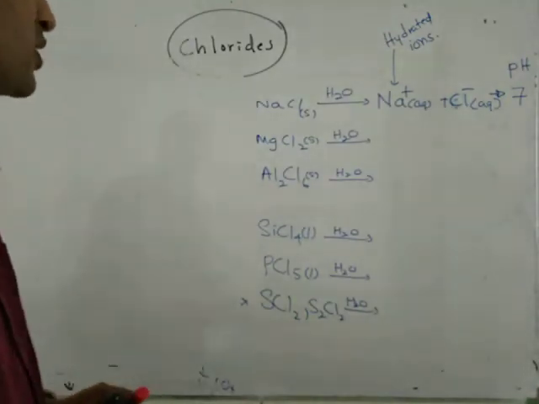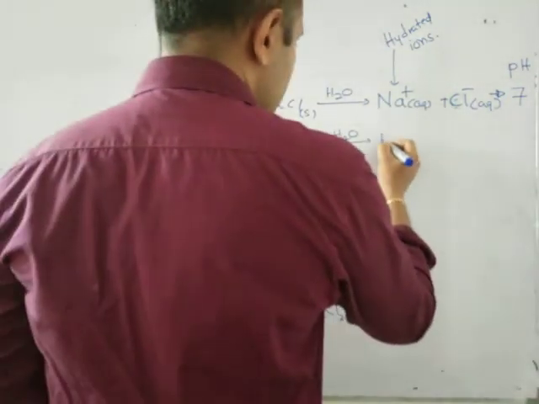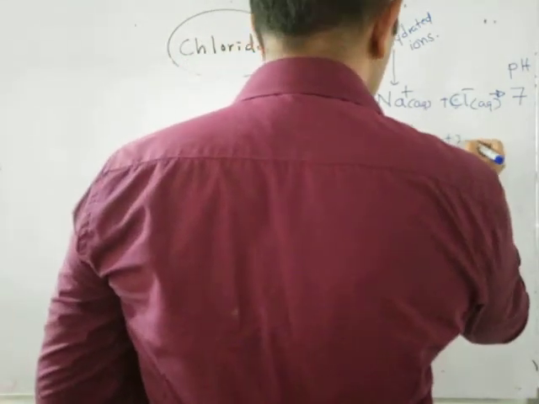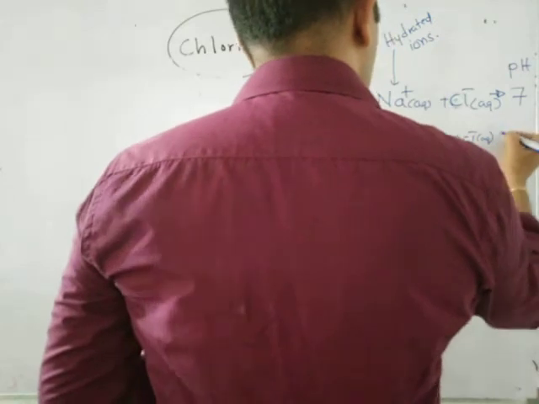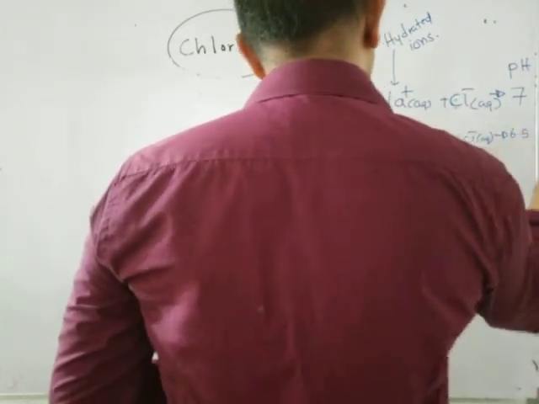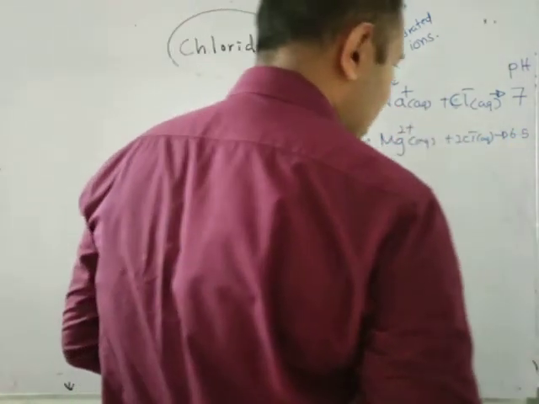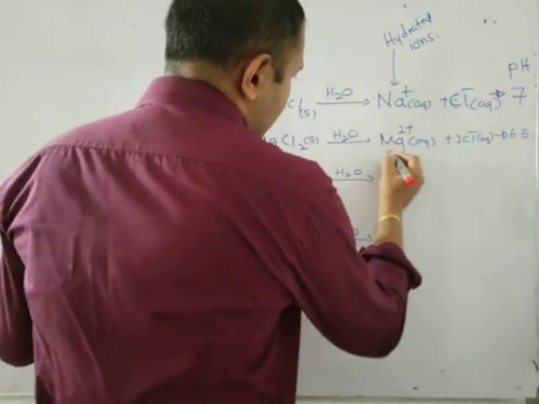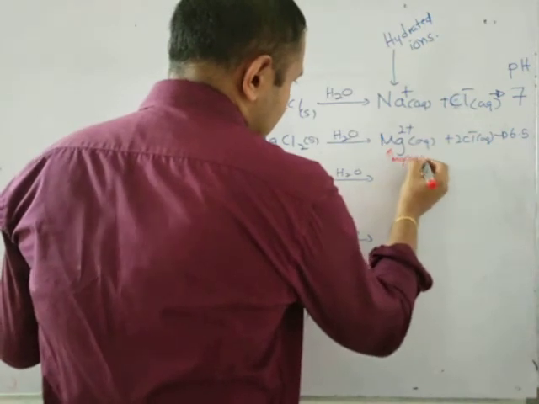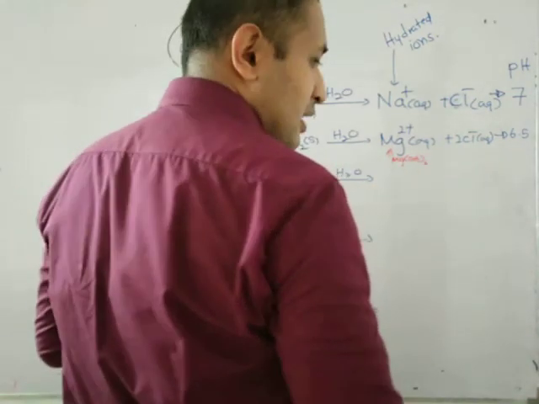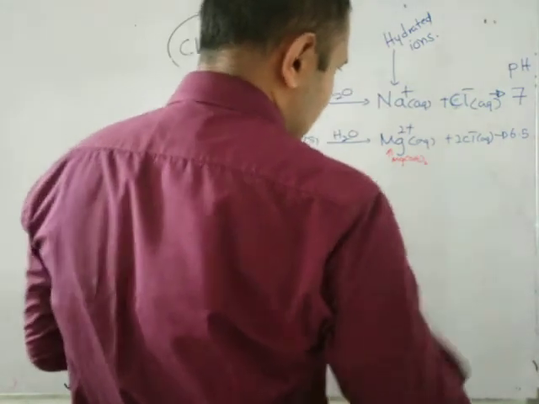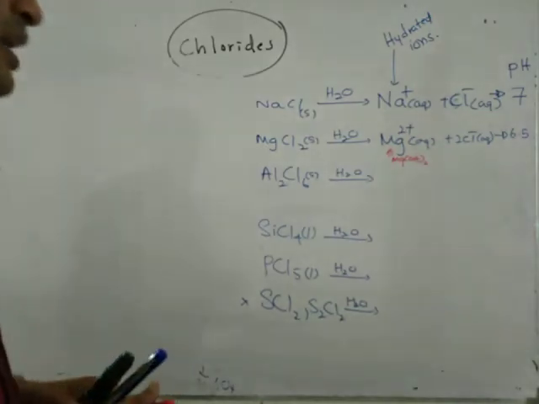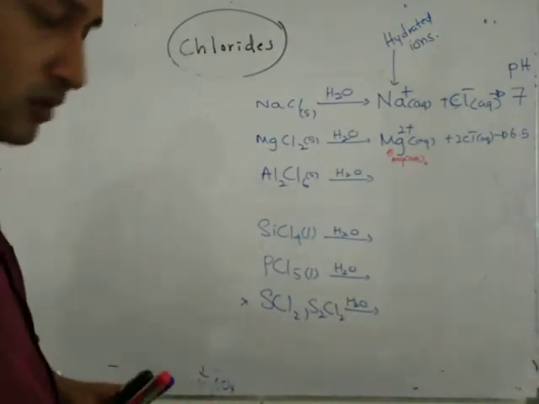Then if you take magnesium chloride, it's also just like sodium and forms magnesium ion and 2Cl minus ions. So if you take this one, the pH is 6.5. You can see that it is slightly acidic. The reason is this is made up of magnesium hydroxide. It is slightly basic. It is not a strong base actually, right? That's why the pH drops. You can see that it's an acidic pH at 25 Celsius.